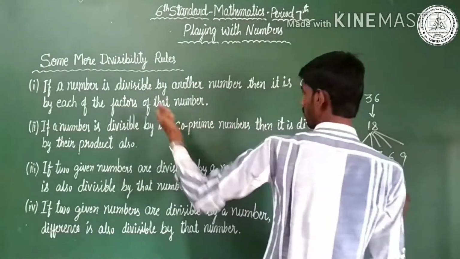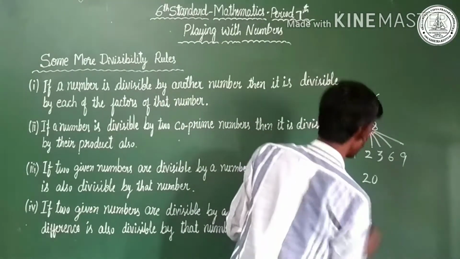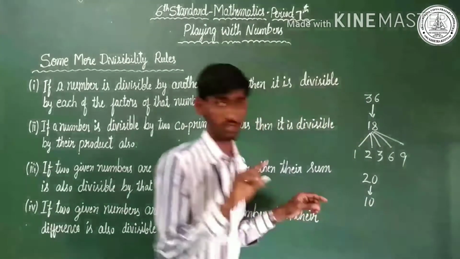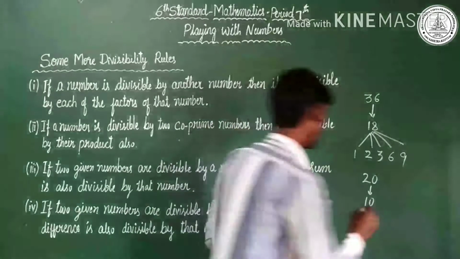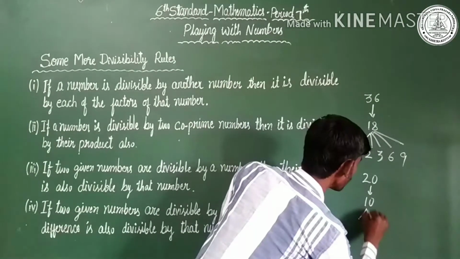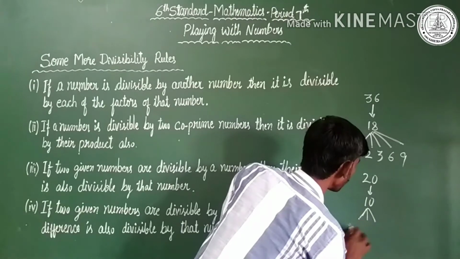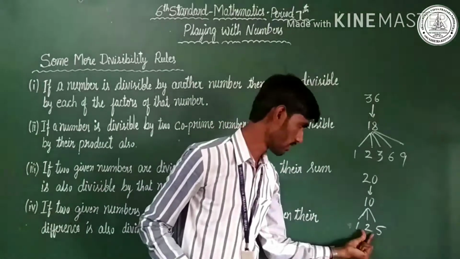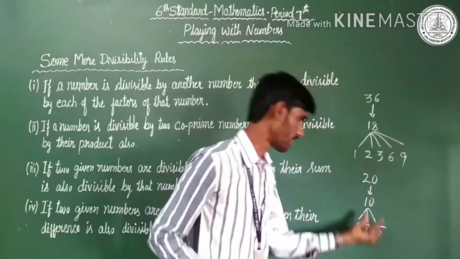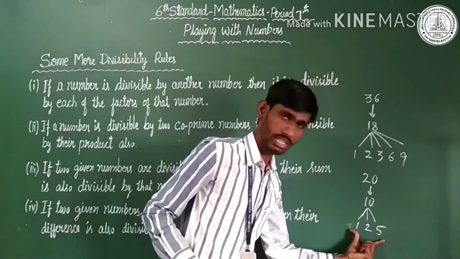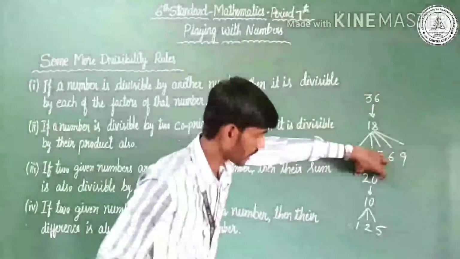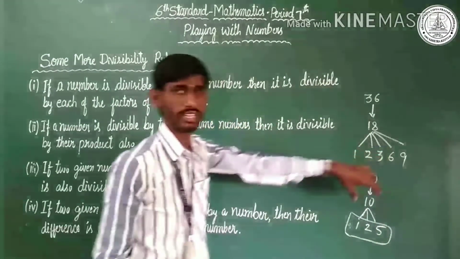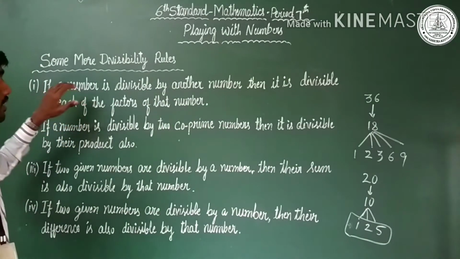Let us take one more example of the first rule. 20 is a number. It is divisible by 10. Which are the factors of 10? The factors of 10 are 1, 2, 5. These are the factors of 10. 20 is divided by 10 and also by these numbers.